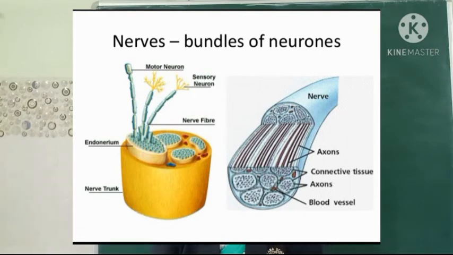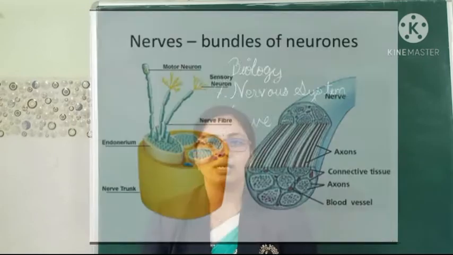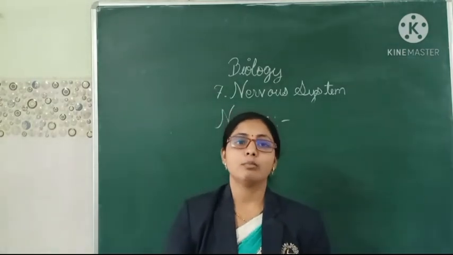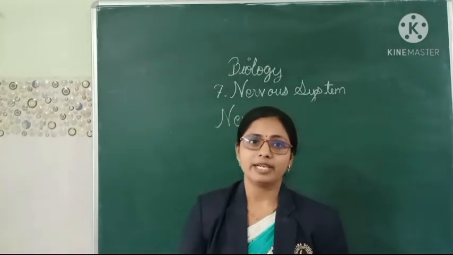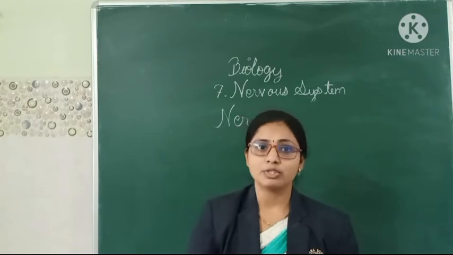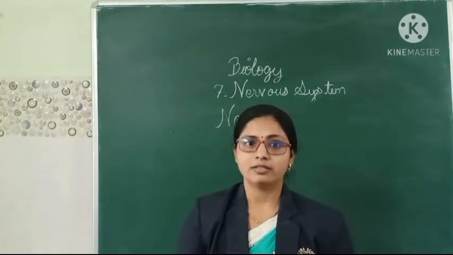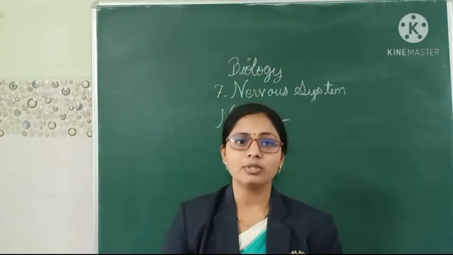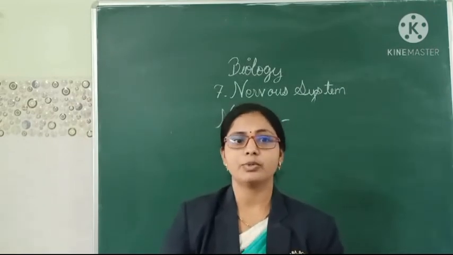So, what is sensory nerve? A sensory nerve contains the sensory neurons, for example the optic nerve, which is related to the eye. Next is motor nerve. A motor nerve contains only motor neurons, for example nerves going to the muscles of the eyeball. Next is mixed nerve. It is one which carries both sensory as well as motor neurons.